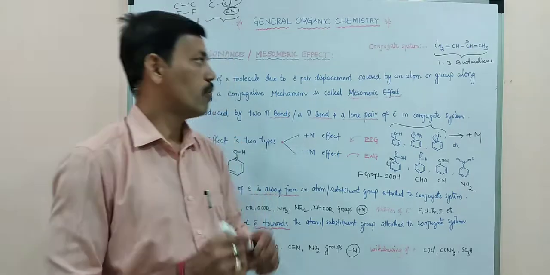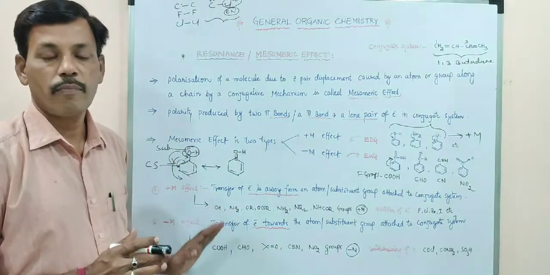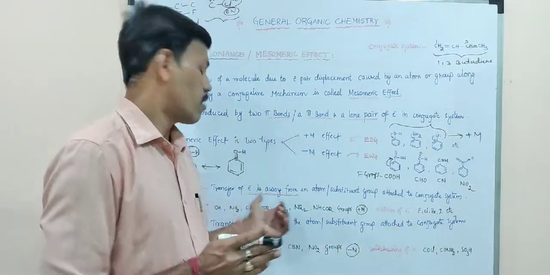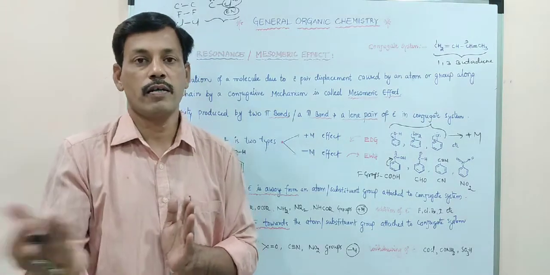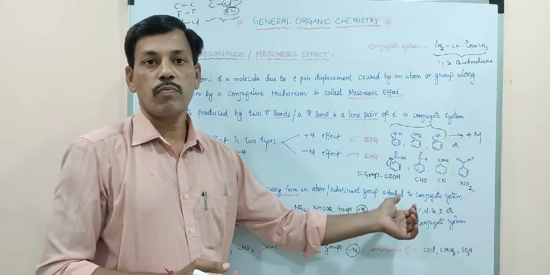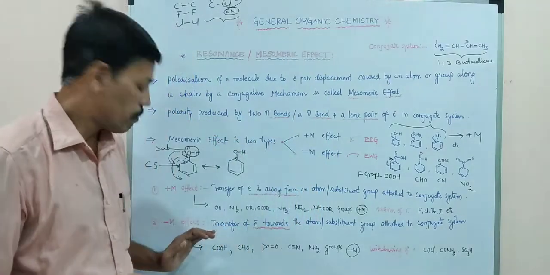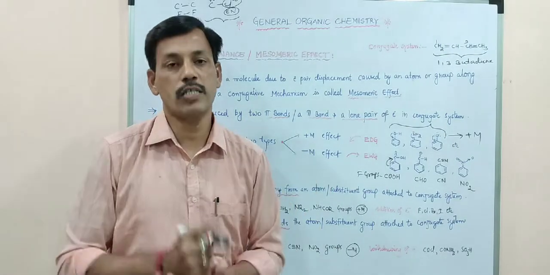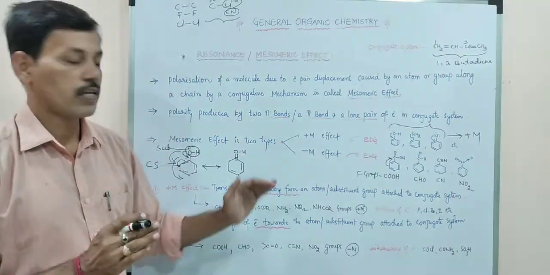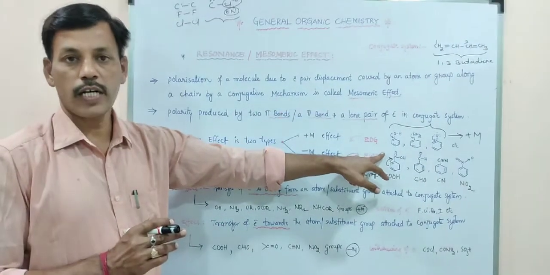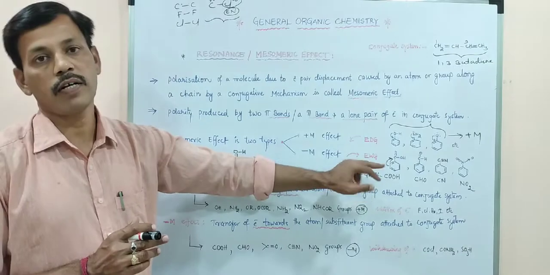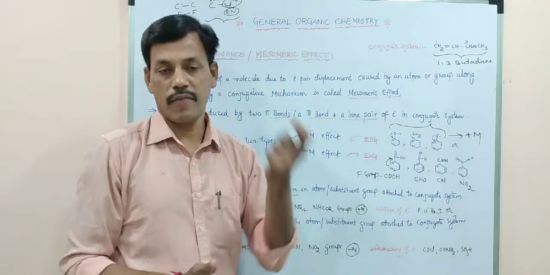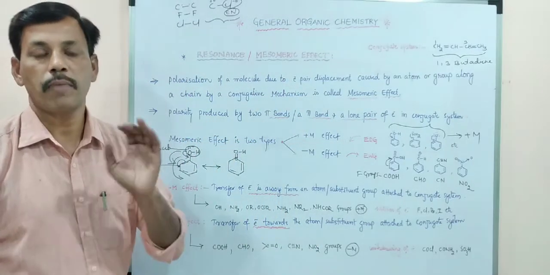I hope that you understand plus M effect and minus M effect simply. In plus M effect, transfer of electrons is from the atom or substituent group to the conjugate system. But in minus M effect, transfer of electrons is towards the substituent group from the conjugate system. So the first one is electron donating groups, and the second one is electron withdrawing groups. Simply remember it: electron donating groups show plus M effect and electron withdrawing groups show minus M effect.